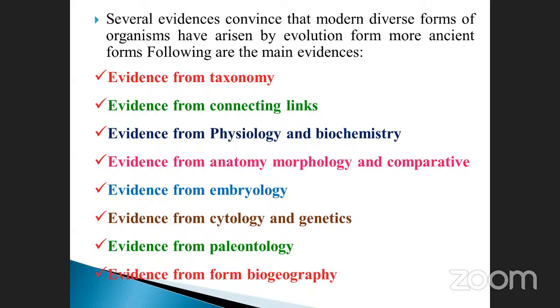Suppose if we want to identify a monocot root or dicot root, you have to take the anatomy. Then only you know the structures. The outermost layer is called what? Epidermis. Next one is cortex. Then the innermost layer is called endodermis. And then pericycle, xylem, and phloem. Xylem, whether it may be tetrarch or polyarch, like that. That is morphology. And comparative also, monocot as well as dicot.